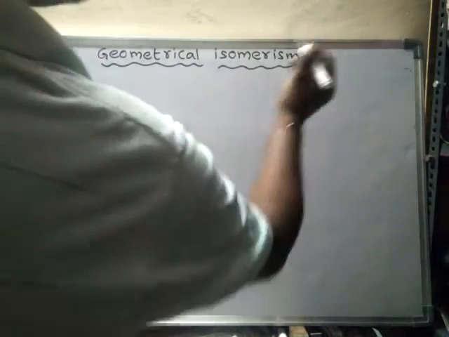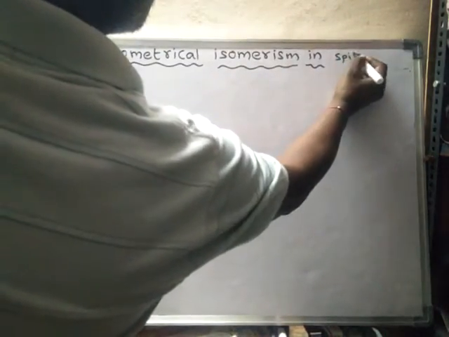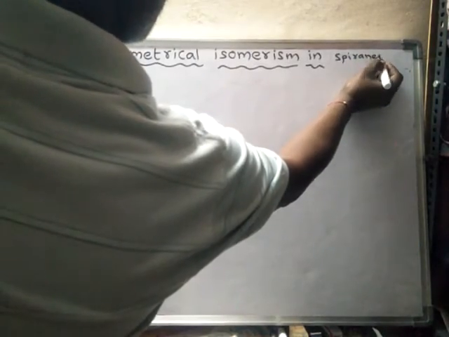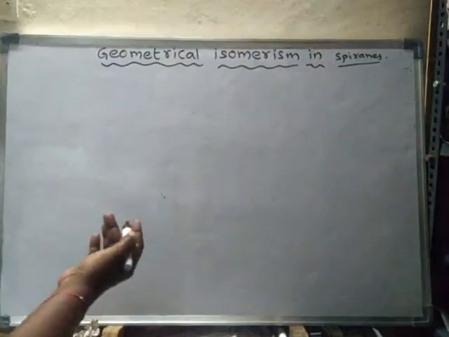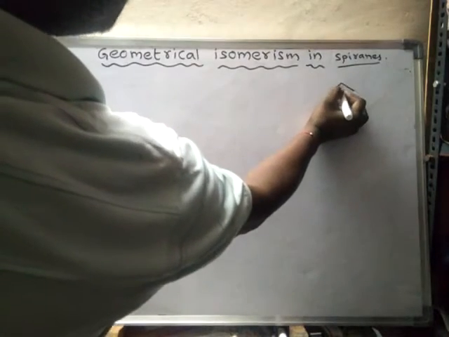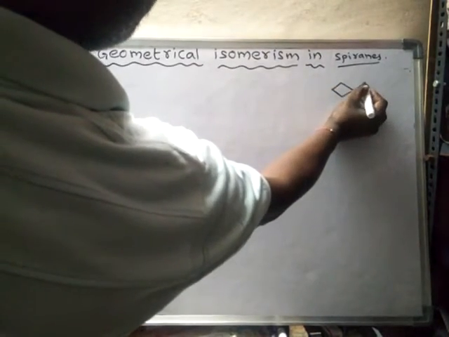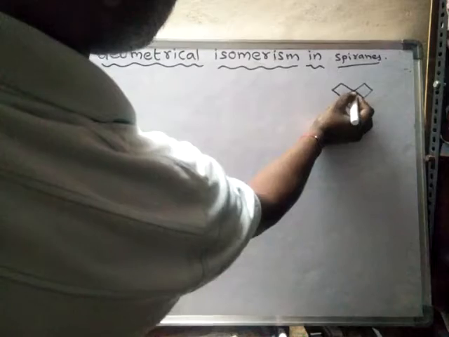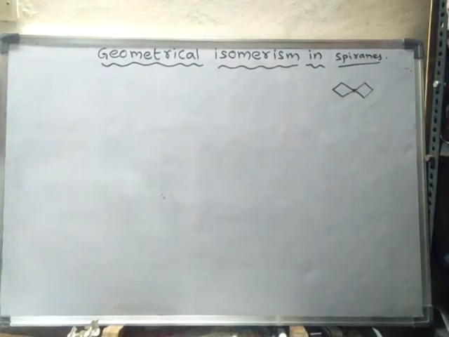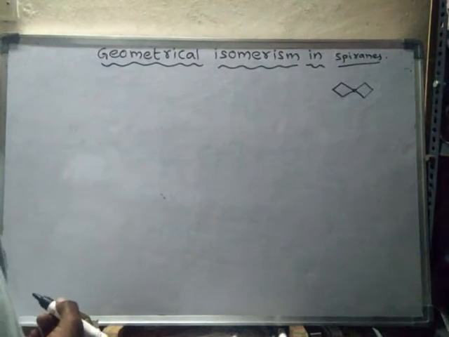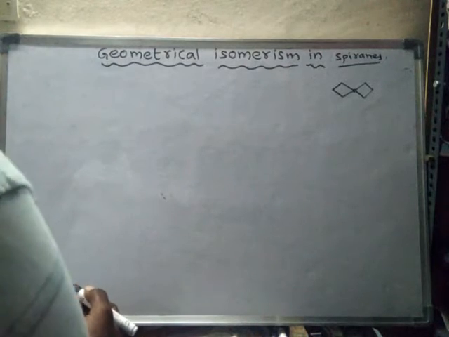Spiranes. What are spiranes? Spiranes are nothing but spiro compounds. When two rings are connected by only a single carbon, then those compounds are said to be spiranes.